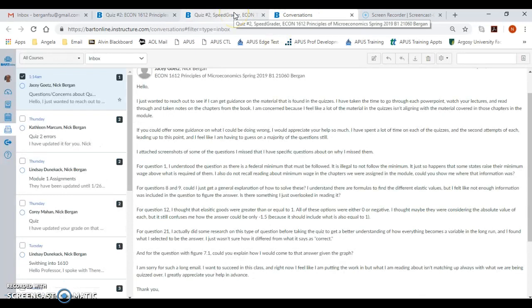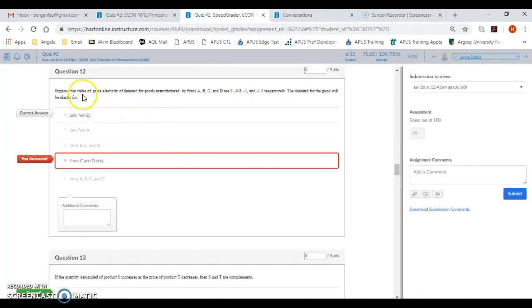Let's see if you asked about 12. Now, price elasticity of demand, if A, B, C, and D are 0, so that's unit elastic. That's inelastic because it's less than 1. That's elastic, and that's elastic. The demand for goods would be, this is the only one that would be elastic right here. It's greater than 1. This is equal to 1, still would be inelastic. So it would be right here, negative 1.5, greater than 1. So the answer is this right here.